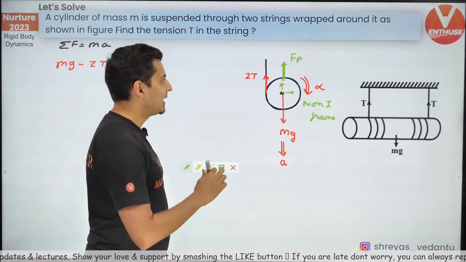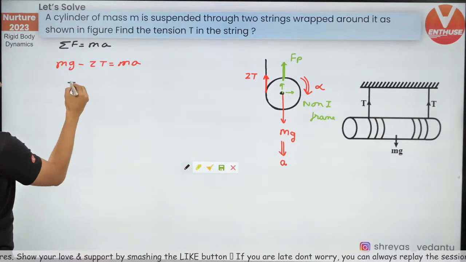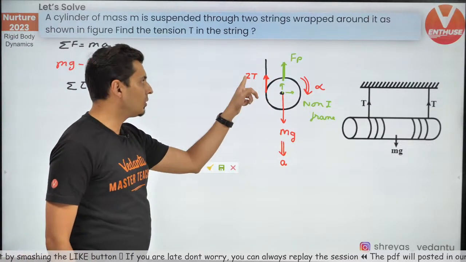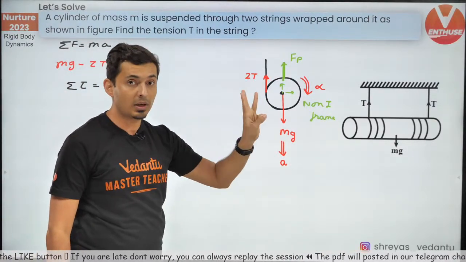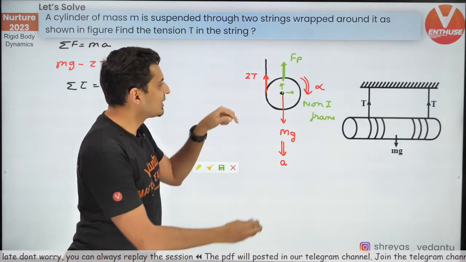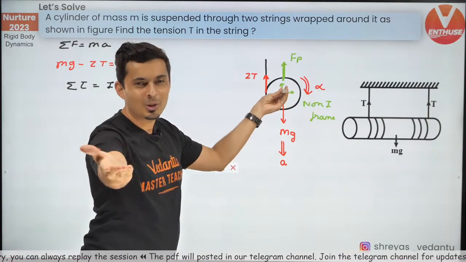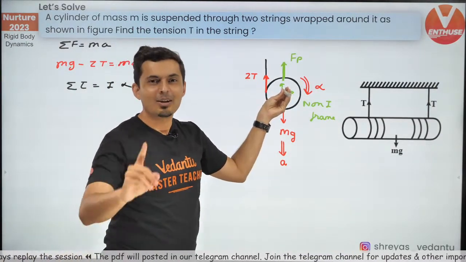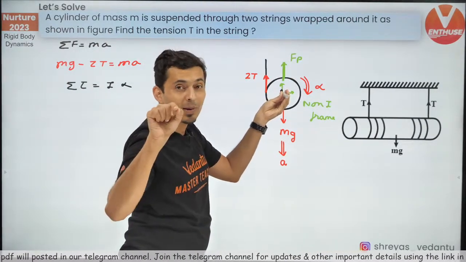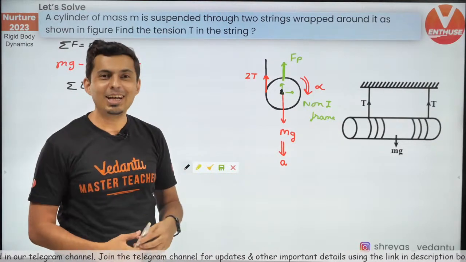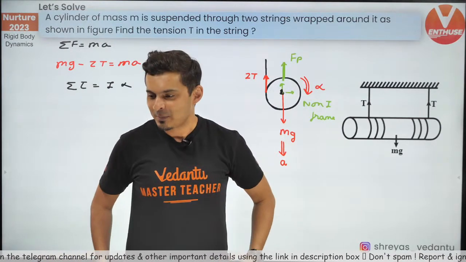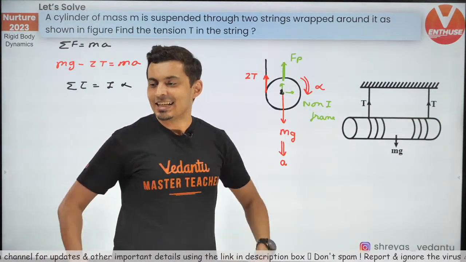Now, here is the next part. If I use net torque is I into alpha, the torque will be there because of pseudo force, tension and mg, three forces, so three torques. But guess what? Mg and pseudo force both are passing through this axis. So what will be their torques? Come on, my warriors, think about it. What will be the torque due to pseudo force or mg? Because both of them are passing through the axis. Will it be positive? Will it be negative? Will it be zero? Come on, put it up in the chat box. Come on, my warriors. This is straightforward. Yep, come on, think. Excellent, Chandan.